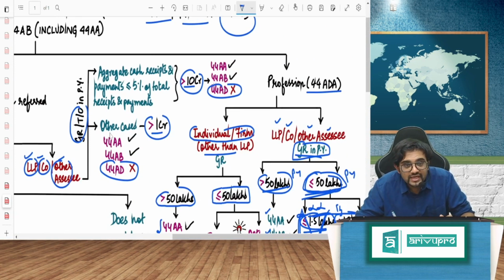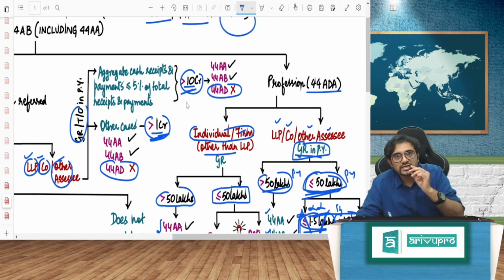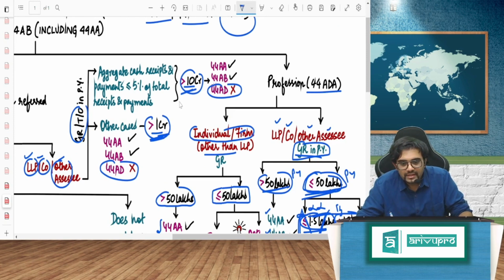So in other cases, 44A will come, AB will come, AD will not come if it is more than 1 crore. If the gross receipts or turnover is greater than 10 crore, correct, then 44A and AB will come. If it is less than 1 crore, AA and AB will not come. If it is more than 10 crore, AA and AB will come. However, aggregate cash receipts and payments should be less than or equal to 5%. We have already discussed that. I will not waste your time. Same limits. So this you leave.